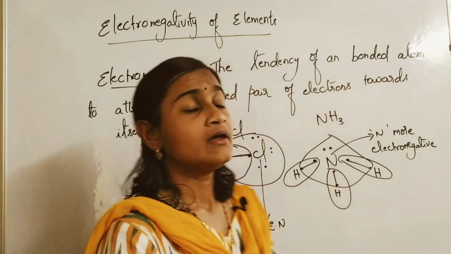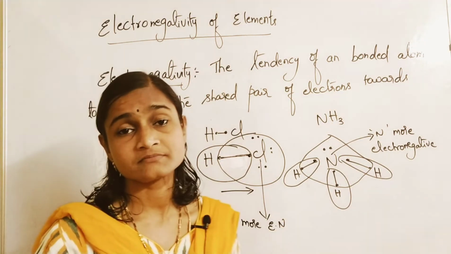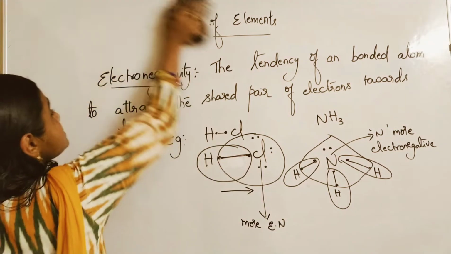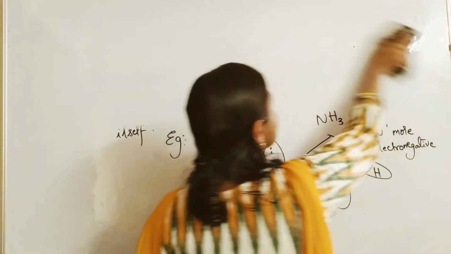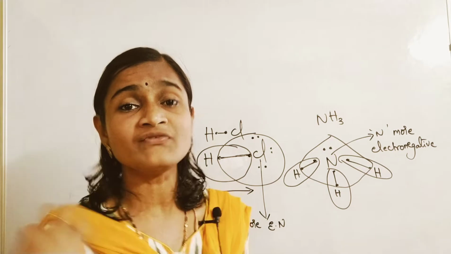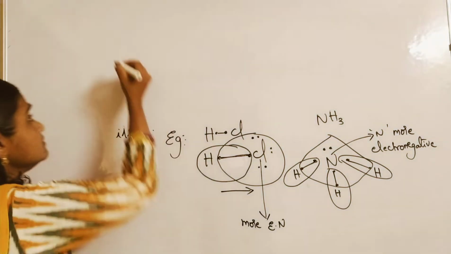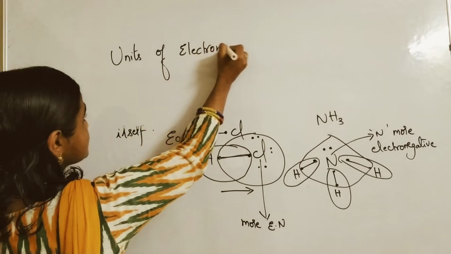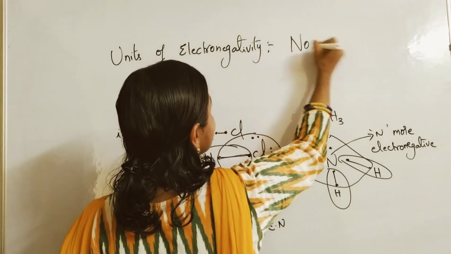So how is this electronegativity property used? It is a tendency of a bonded atom, I said. Because of this, electronegativity does not have any units. What are the units to measure electronegativity? No units. It is just the nature of an atom in a bonded molecule. So if they ask for units of electronegativity, no units.